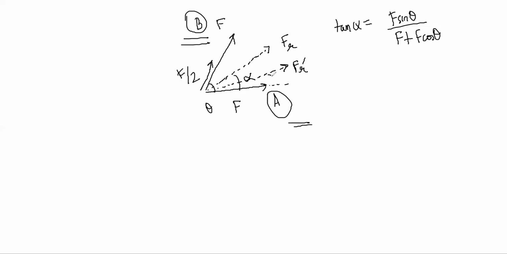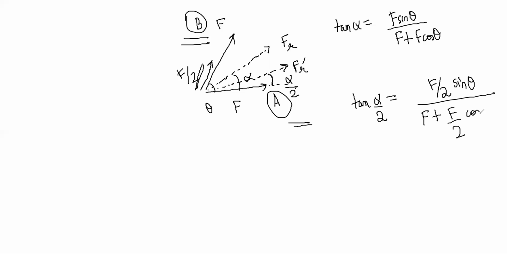The new resultant is going to make how much angle? Alpha by 2, with A, right? So now what is your tan alpha by 2? Tan alpha by 2 will be F by 2 sin theta over F plus F by 2 cos theta.